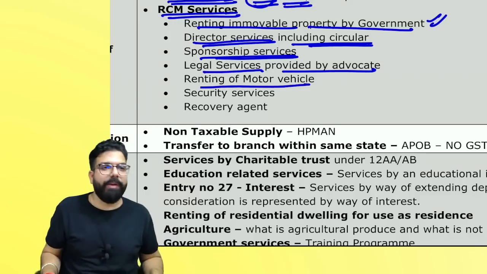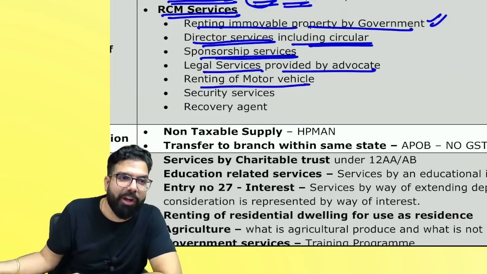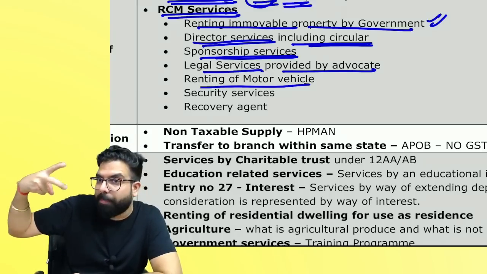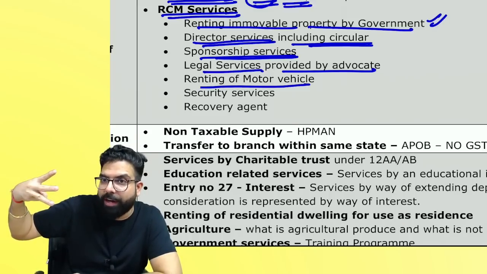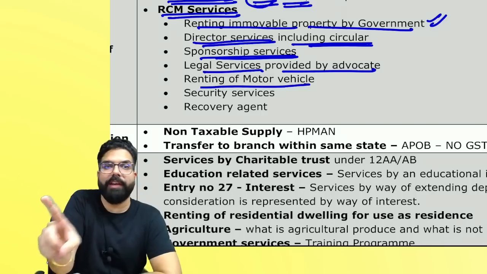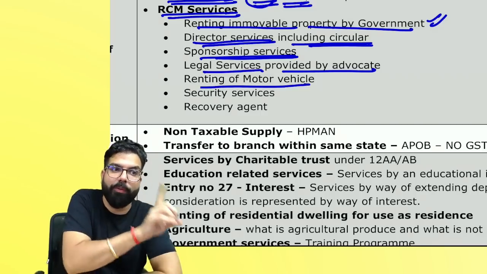Next, renting of motor vehicle. People, if there is anyone who has given renting of motor vehicle, it is a passenger vehicle, fuel cost is included, and he is not charging you 12%, then you have to pay GST under RCM.